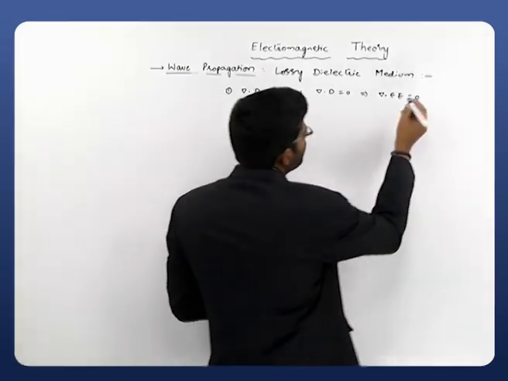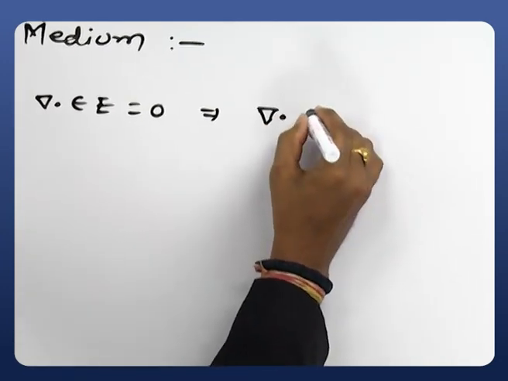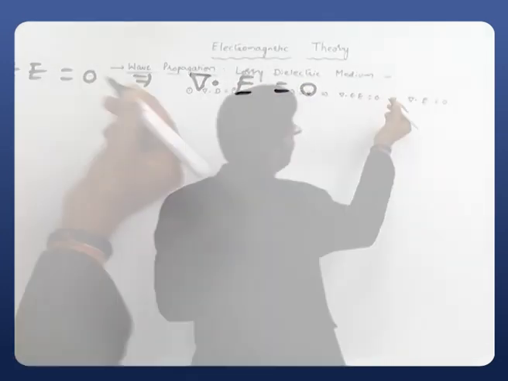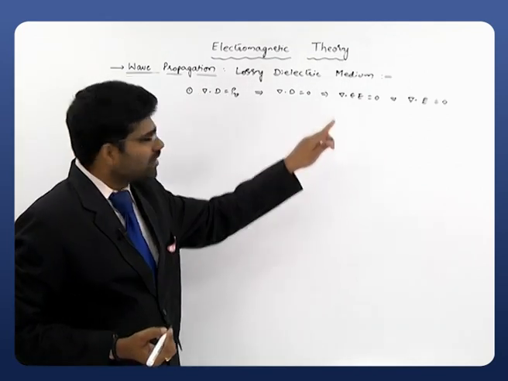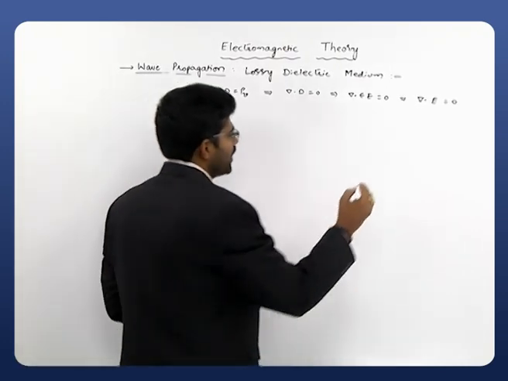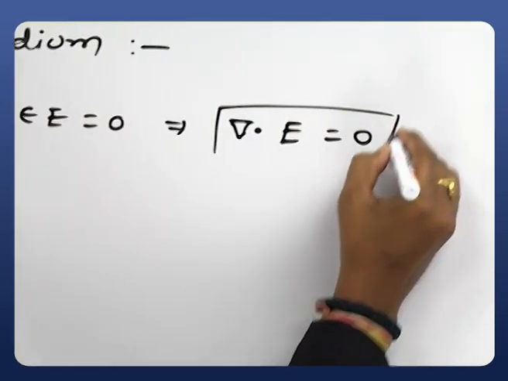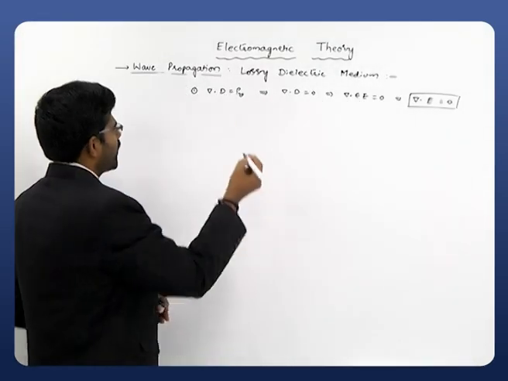Therefore, we can take this equation simply as del dot E equals 0. Since epsilon is not equal to 0, obviously del dot E equals 0. That is the equation we are supposed to consider for a charge free region. Consider this as equation 1. That is very much useful for us.